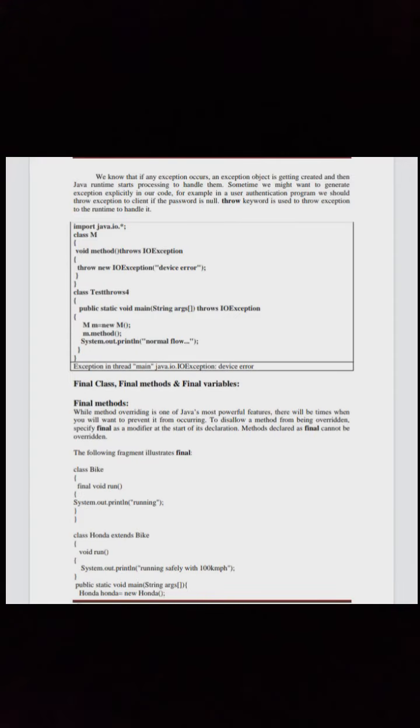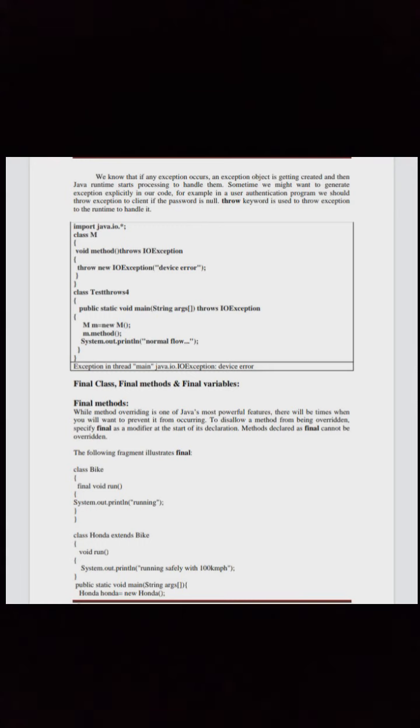We know that if any exception occurs, an exception object is created, then Java runtime starts processing to handle them. Sometimes we might want to generate exception explicitly in our code. For example, in a user authentication program, we should throw exception to the client if the password is null. Throw keyword is used to throw exception to the runtime to handle it. See the code here.